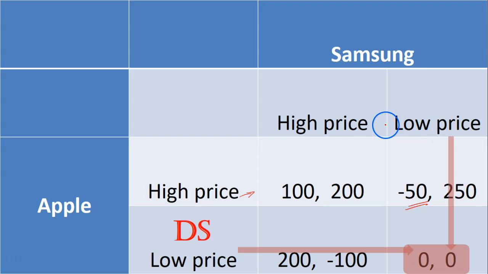Equally, for Samsung, it's chosen a low price. If it moves to a high price and Apple chooses the low price, then it would make a loss of 100 million. It would not want that. It would rather make nothing than a loss. So it has no incentive to shift to a higher price. Since there's no incentive to move away from this outcome, we'll call that our Nash equilibrium.